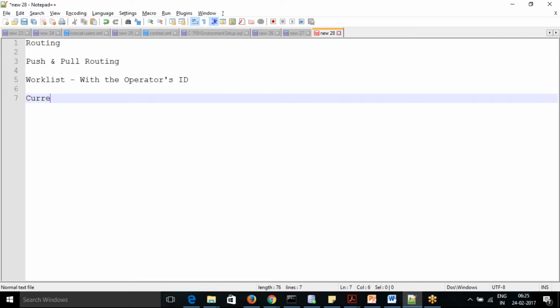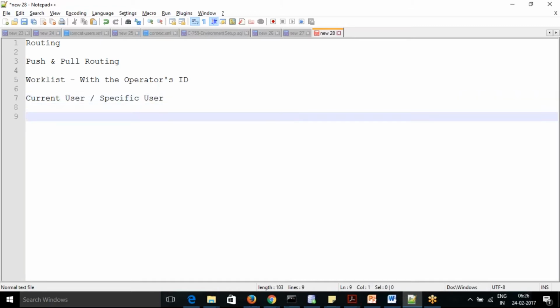Or you can assign it to the current user, or to a specific user. So we can do that. Next, we have pull routing.